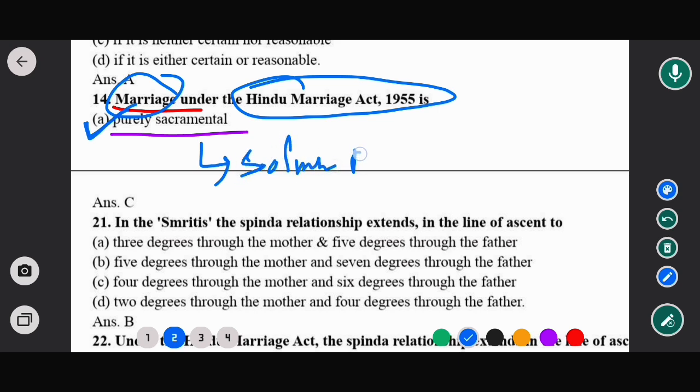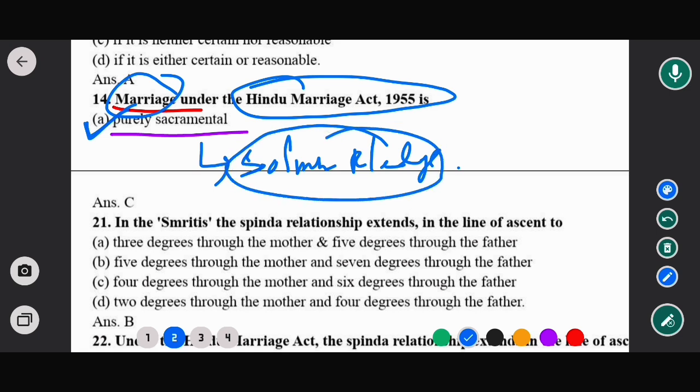I already discussed earlier that sacrament means an important religious ceremony among the Hindus. That's why it is called a solemn pledge.